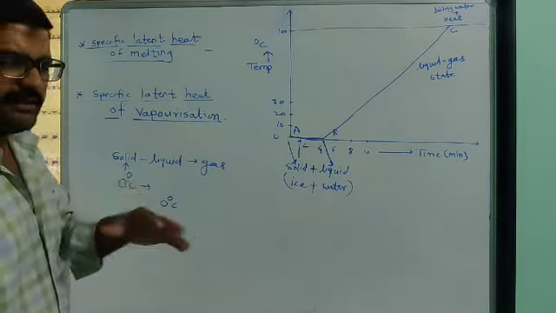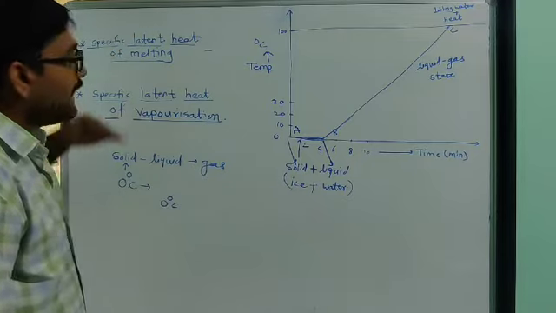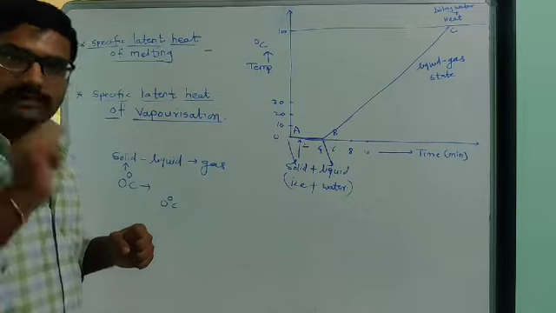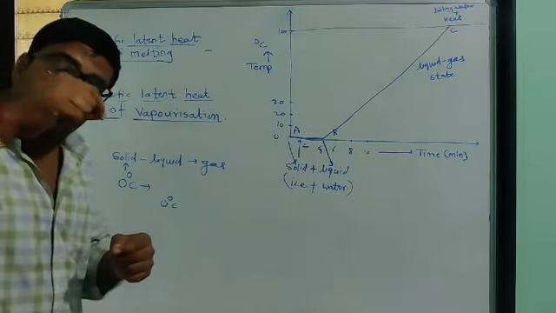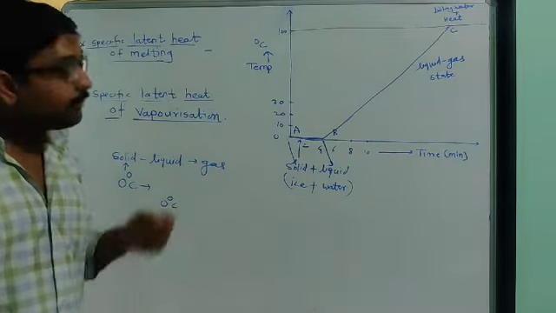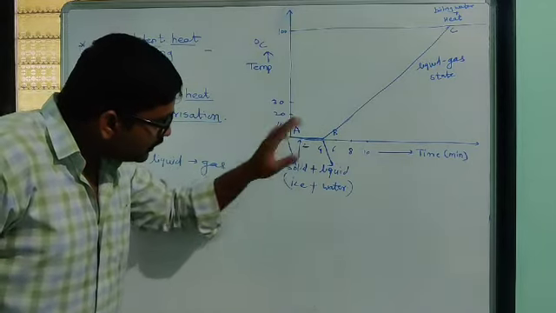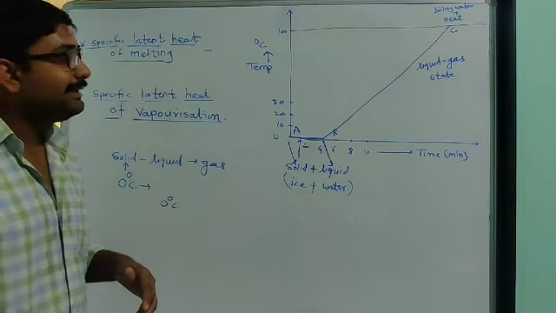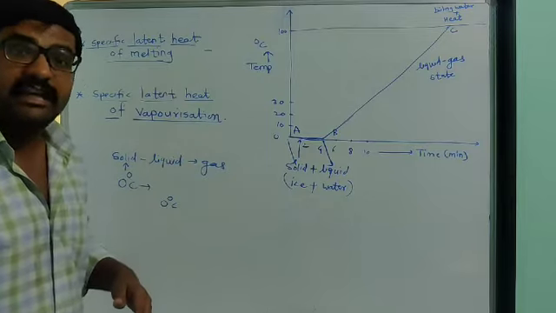We will discuss specific latent heat later, but that heat is called latent heat. Latent heat means hidden. If we supply heat, we should see a rising temperature, but here we do not see any change in temperature. That is why this heat is called latent heat, the hidden heat.